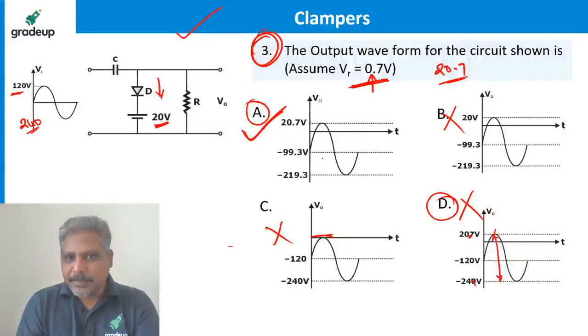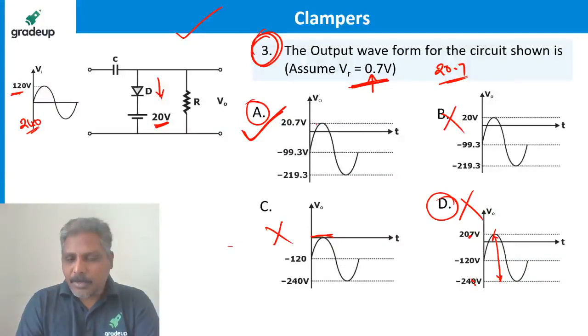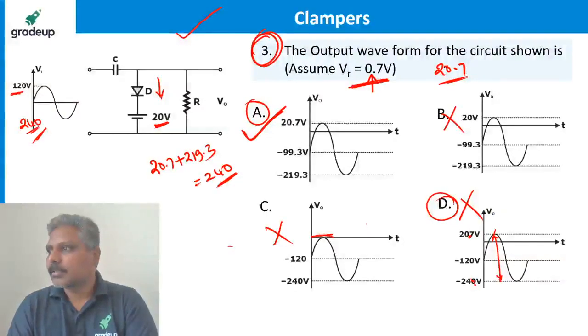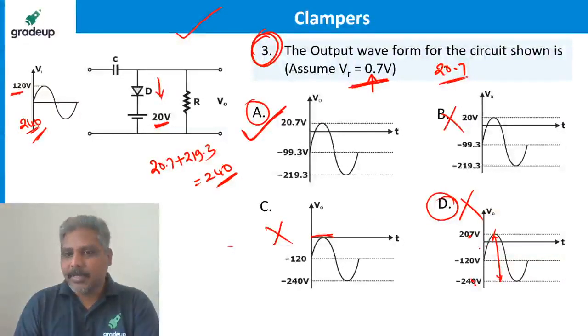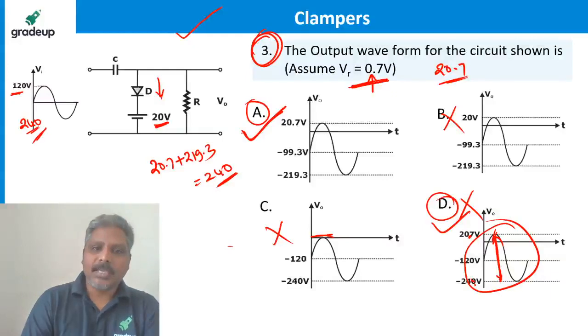See, this is peak to peak now. 20.7 plus 219.3 is equal to 240. Peak to peak should be 240 volts. But it is not D because peak to peak is not 240 here. That is the problem. So A is the correct answer.